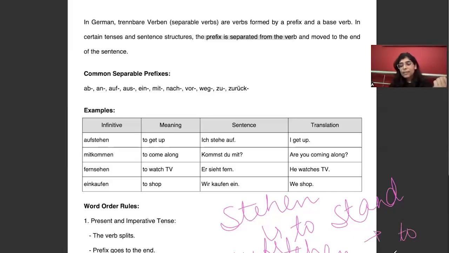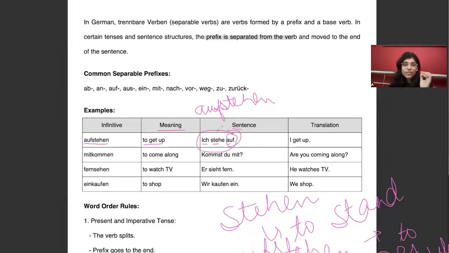For example, I get up at 6 o'clock in the morning. For example, we have ich stehe auf. In this sentence, although my verb is aufstehen, I'm putting this auf at the end of the sentence, right? That is why these are called Trennbar verbs.